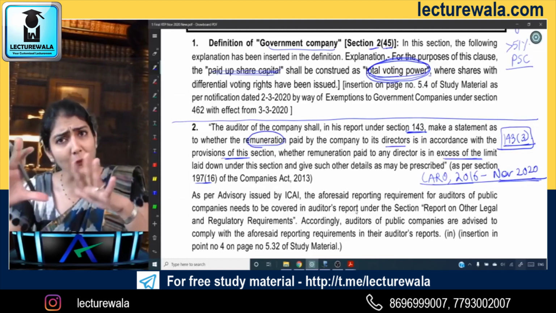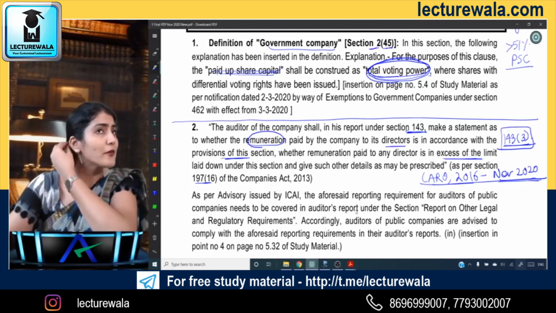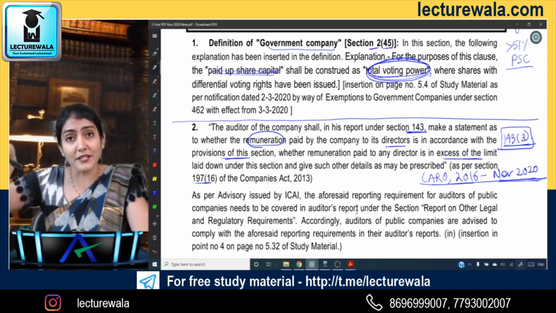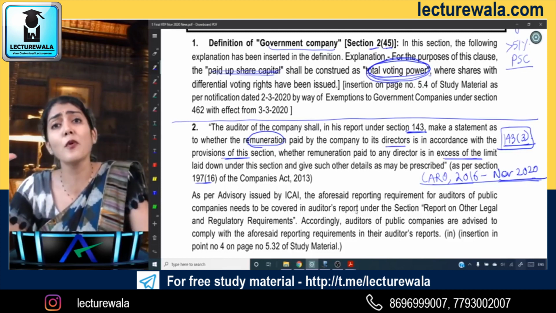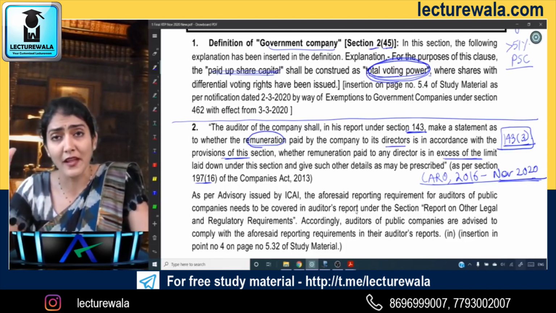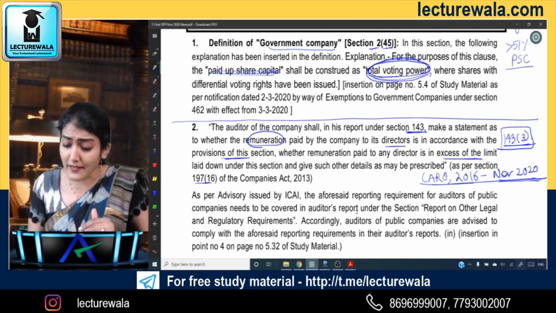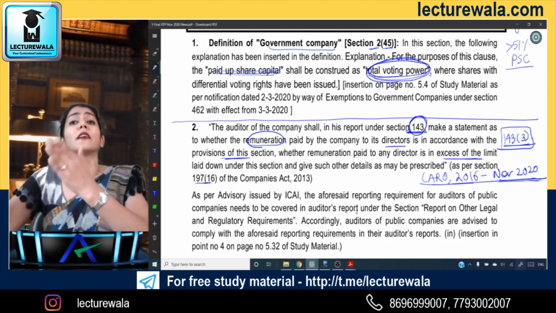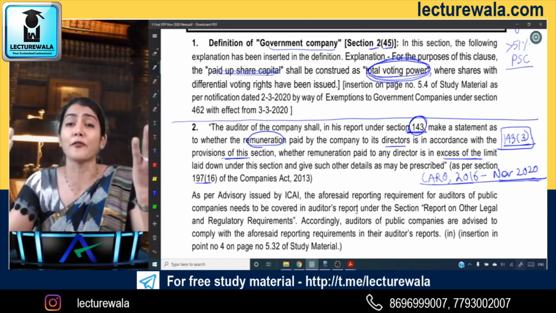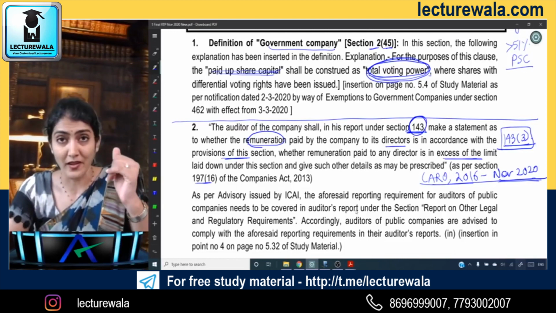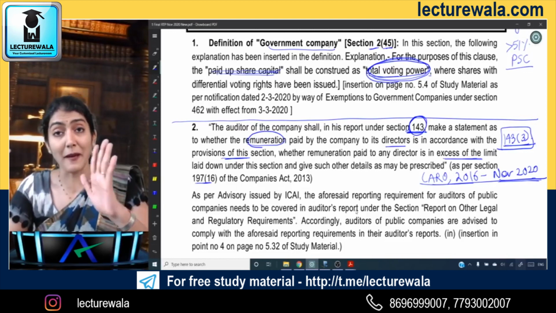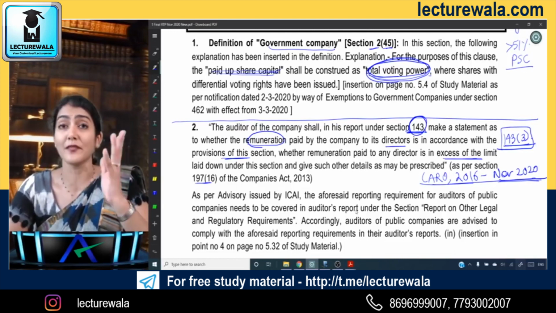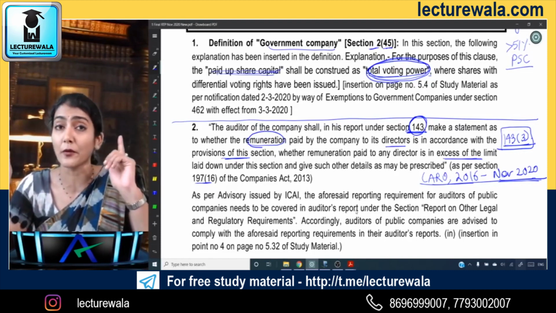But if you see CARO 2020, the later CARO which has come, there is no managerial remuneration clause. Why is there no managerial remuneration clause over there? Because it is said that it is now coming under reporting of 143, so no need to report it under CARO. It becomes overlapping of reporting, not double reporting. So it was there in CARO 2016, but managerial remuneration is not there, and no reporting is required under CARO 2020.